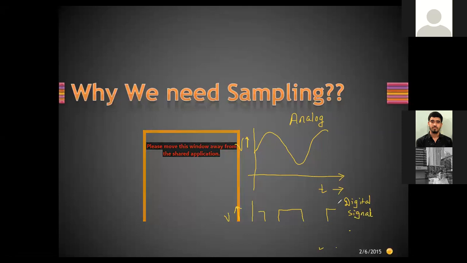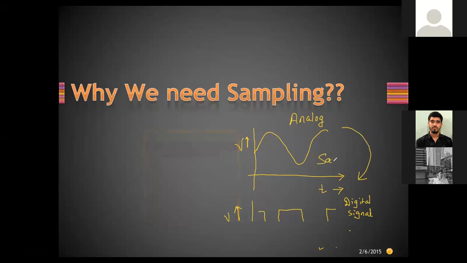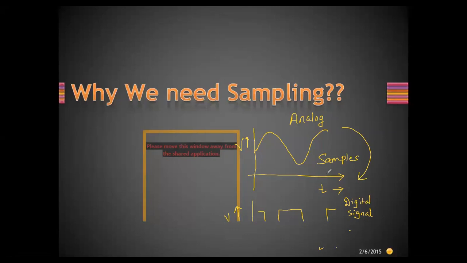When we need to convert the analog signal into digital form, we need to take samples. Why do we need to take samples and convert analog signals into digital signals? There are two things.